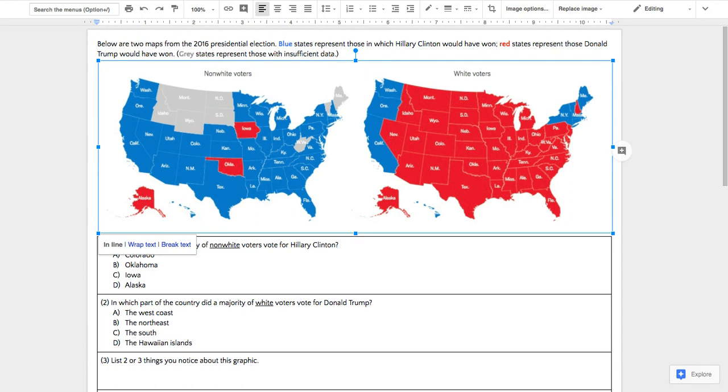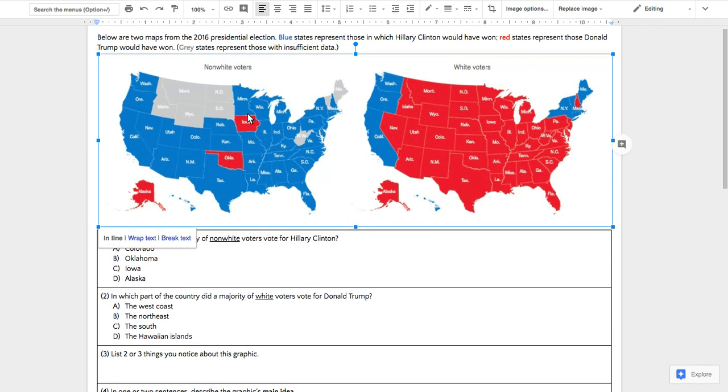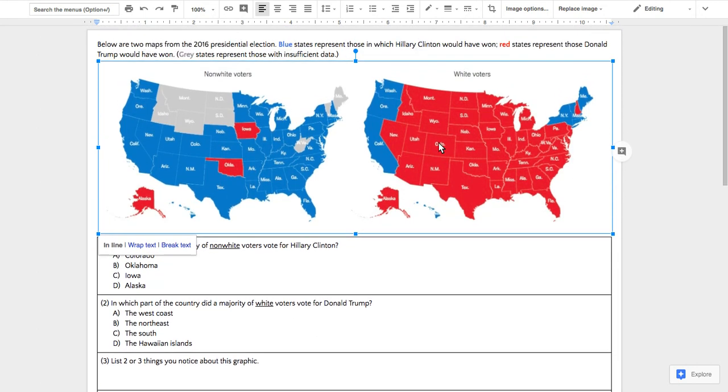Two conclusions you can draw from the graphic. Well, one conclusion I can draw is that it's not random. I think that whiteness and minorityness is something that factors into elections, that people of color tend to vote differently than white people tend to vote, and that's borne out by the very dramatically different, almost inverse pictures of the non-white voters and the white voters here.